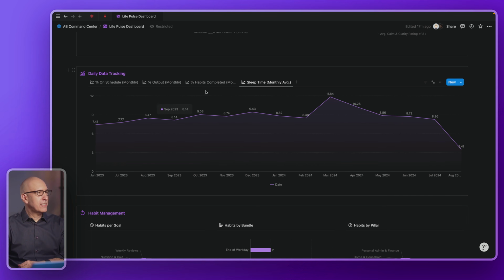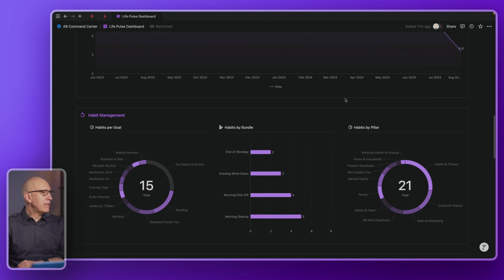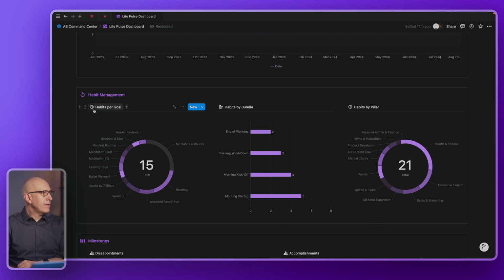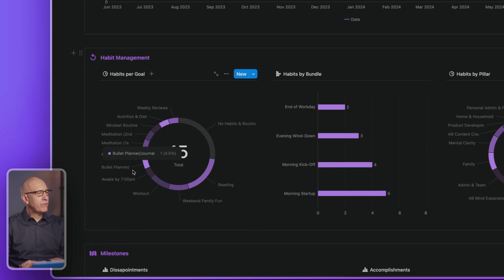All right, so that's daily data tracking. You choose the things you want to track, prioritize the things you're trying to change in your life. Then we come down here to habit management. That's its own block down here. We have habits per goal. So this is a different view than we saw above. These are all the habits that I have designed and which goals they're advancing.